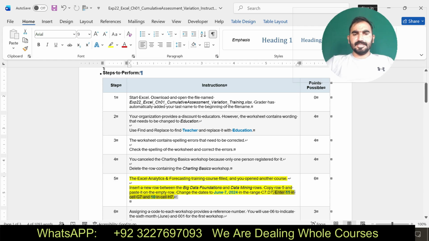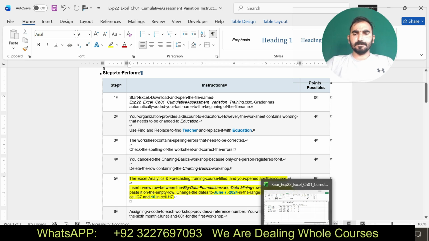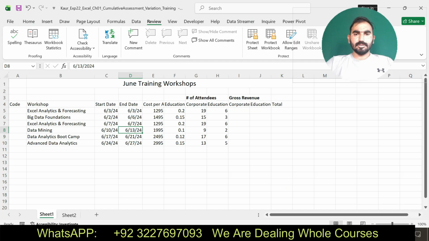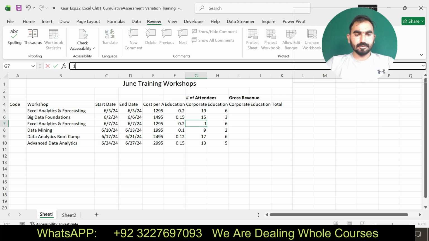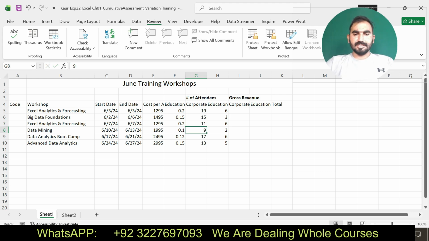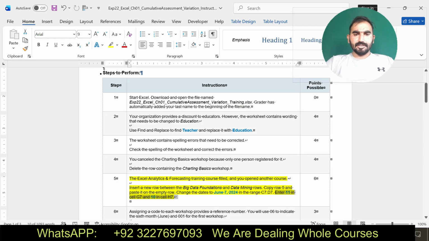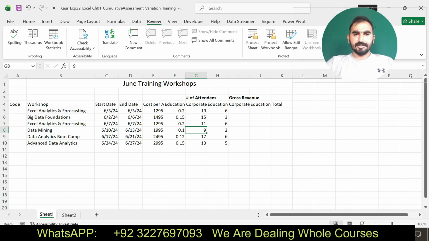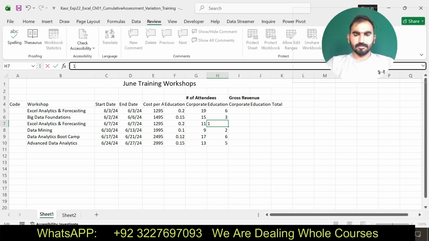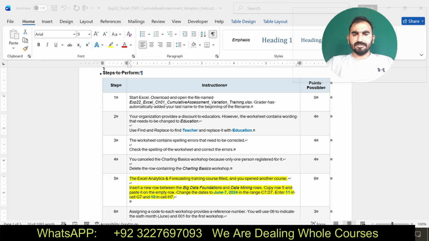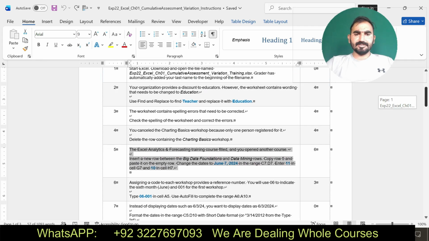Then it says enter 11 inside G7 and 10 in H7. Enter 11 in G7. Here you can see inside G7, enter 11, and then 10 in H7. I have done this one. Now I am going to move to my next step.